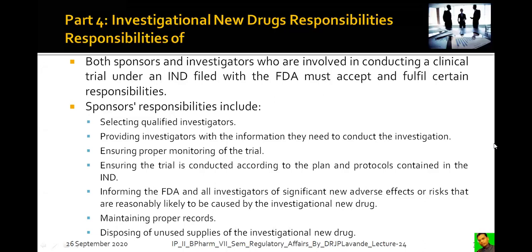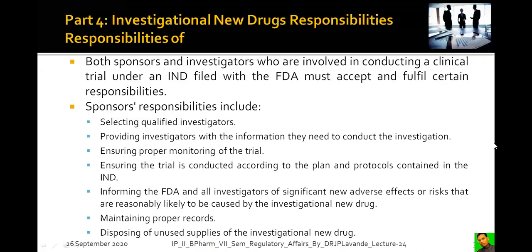Ensuring proper monitoring of the trial. The proper protocol and the proper guidelines need to be followed. Ensuring the trial is conducted according to the plan and protocol contained in the IND. What plan has been given, what norms, what regulations, what guidelines, what SOPs are there, according to that the clinical trial should be carried out.